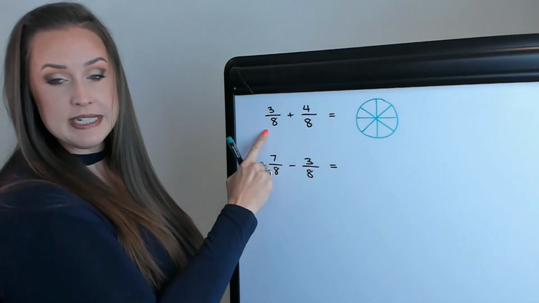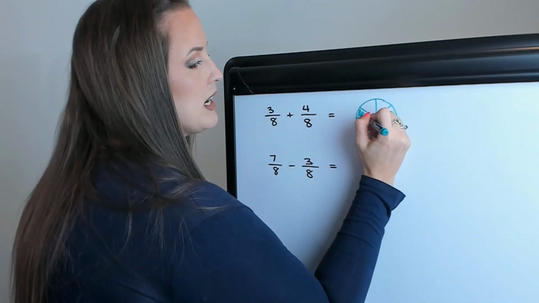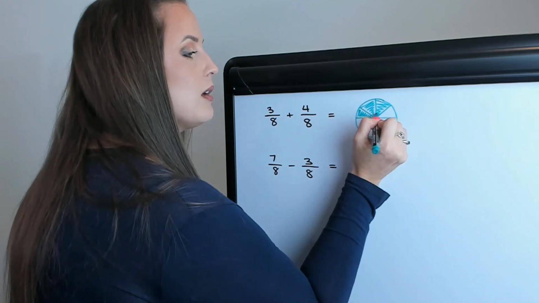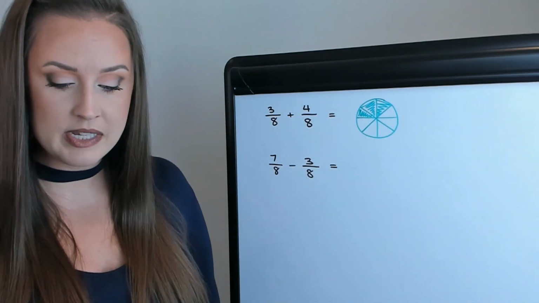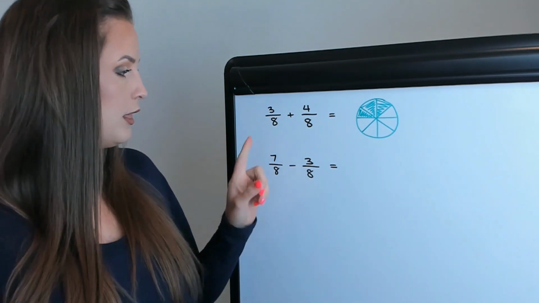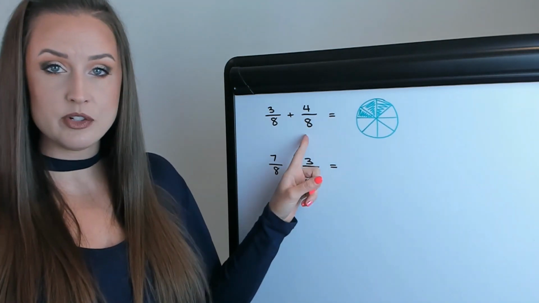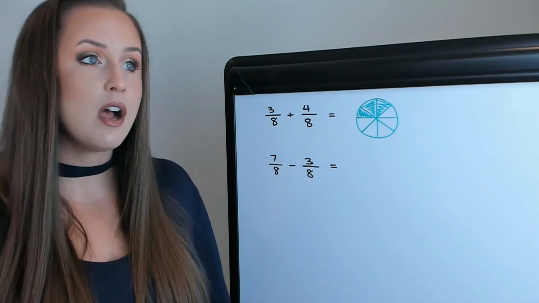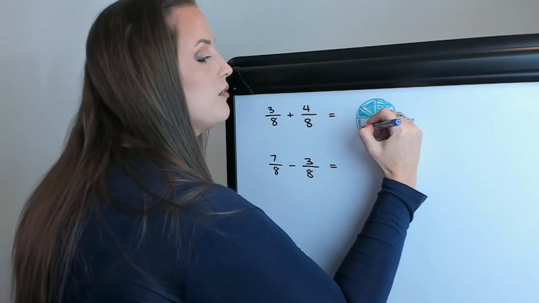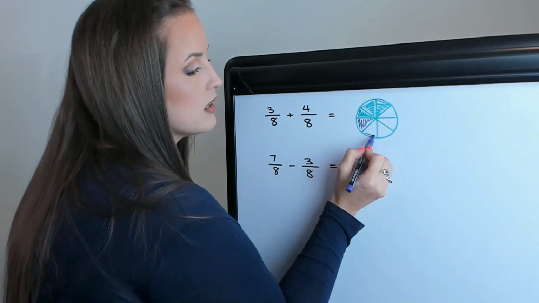So someone's going to eat 3/8, so that would be this much. And then someone else comes along and eats 4/8. Now this is going to be really easy to mark off in the pizza because this is in terms of 8 and this is in terms of 8, so same size of slices. So now I'm going to mark off 4 pieces out of 8, 4 additional pieces.